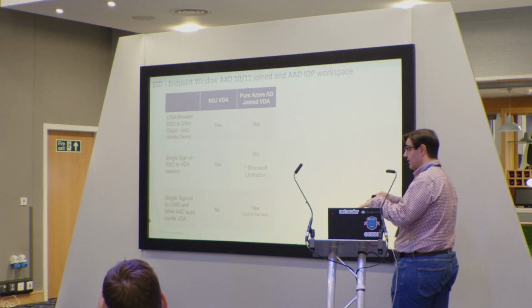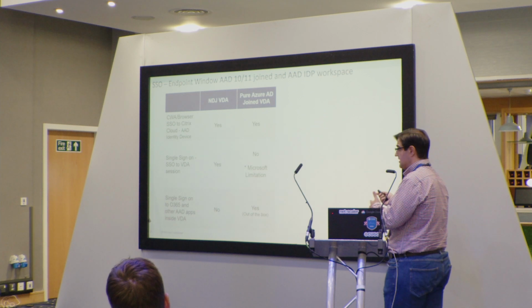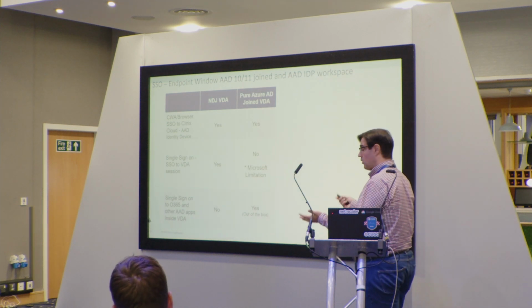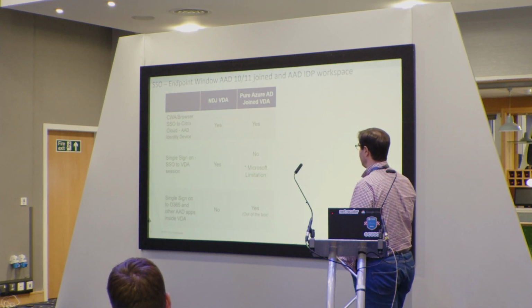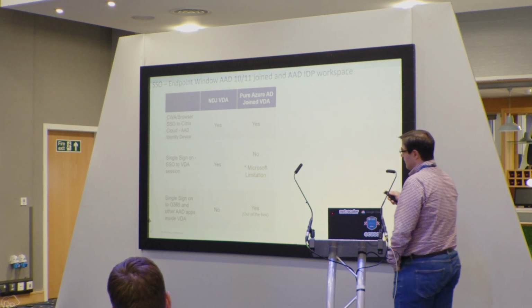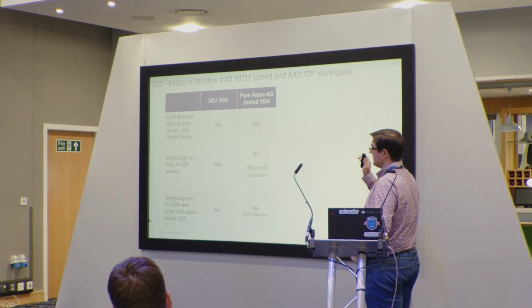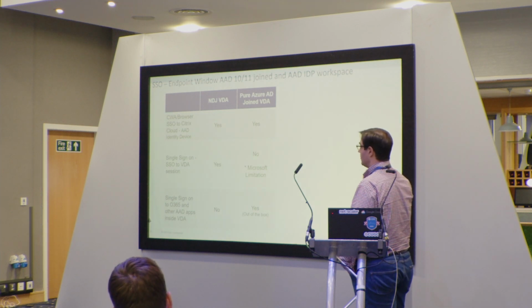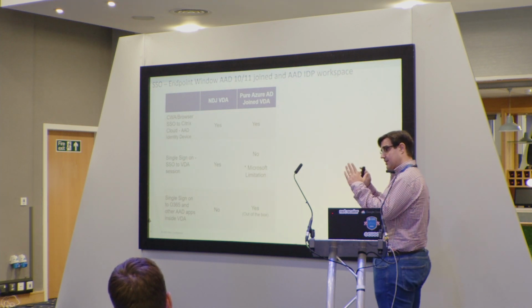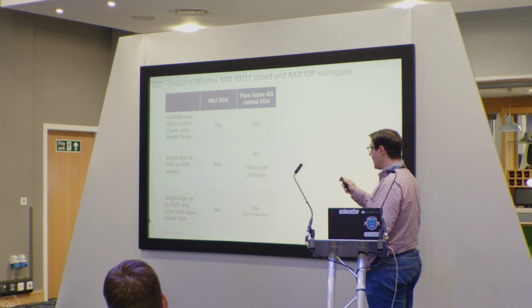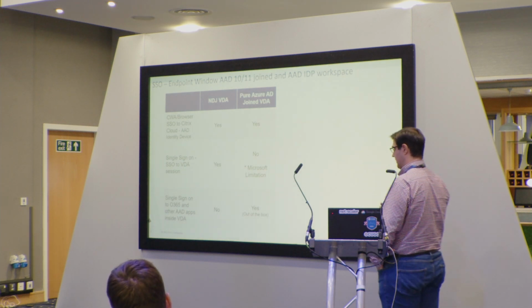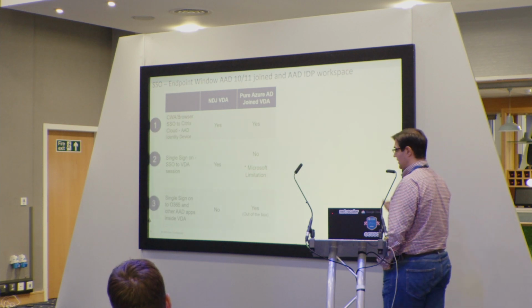But if you sign in once and this device becomes Azure AD registered, single sign-on will work afterwards. For pure AD joined machines, you have single sign-on to workspace, but single sign-on to the VDA is not working, so you will get the username and password prompt, and then you will have single sign-on inside the VDA. So these are the 3 workflows.